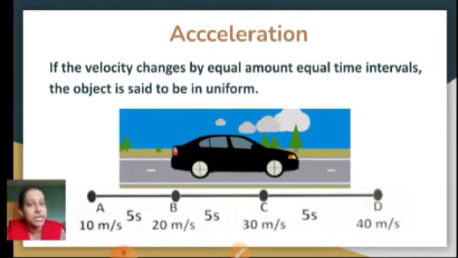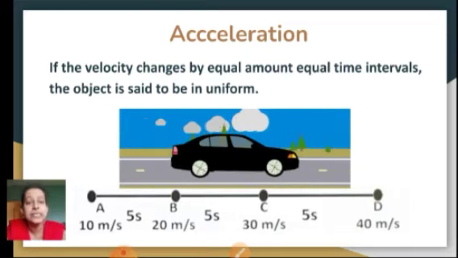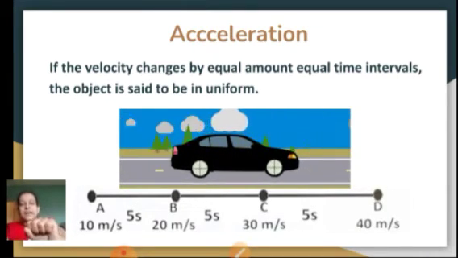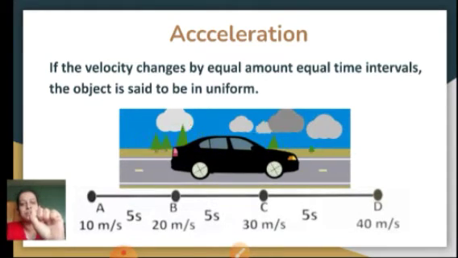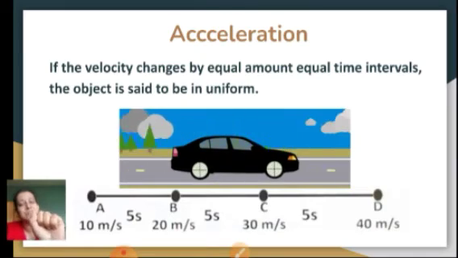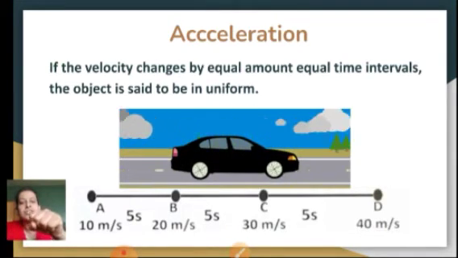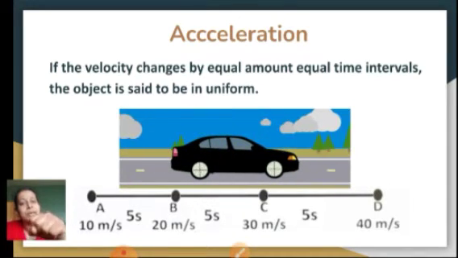Now what does this mean? Now you can see a car is moving here with uniform acceleration. That means at every different time interval, it is uniformly moving with a uniform acceleration. So if you have taken like this, it will be like this only. You don't have to do it this way. If it is doing like this, that means you have changed your acceleration. So uniform acceleration means every time interval you will have the same reading.